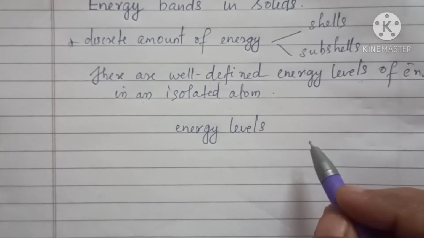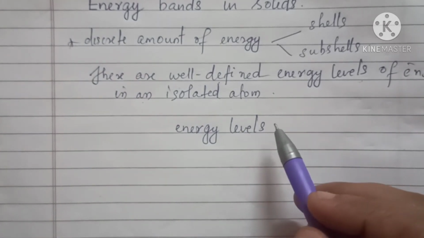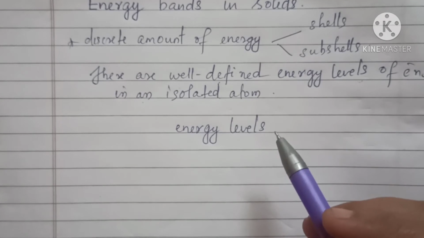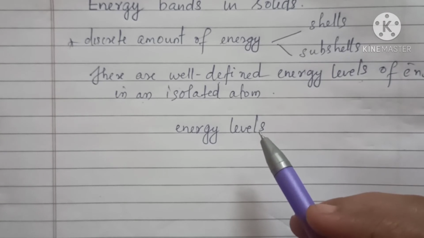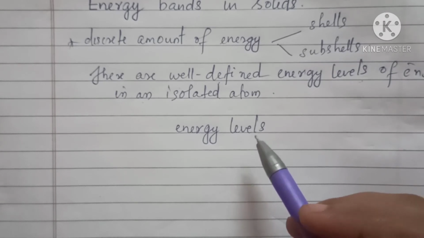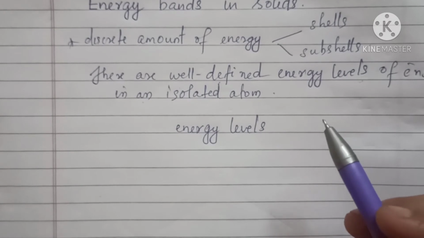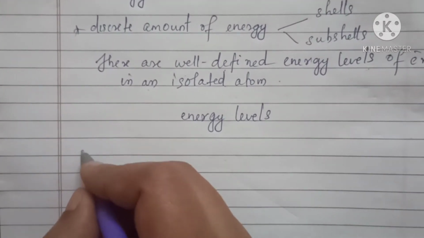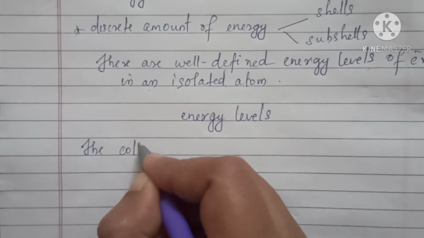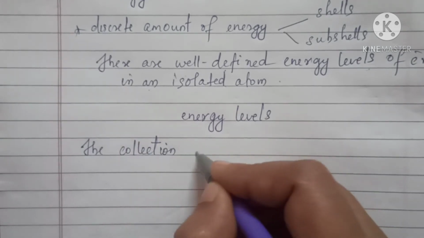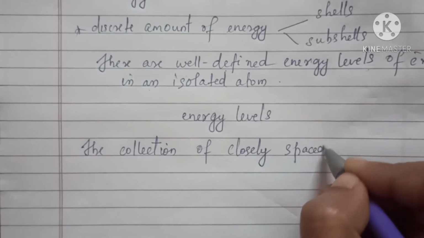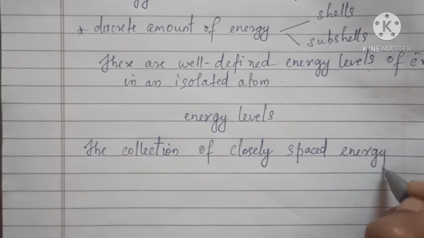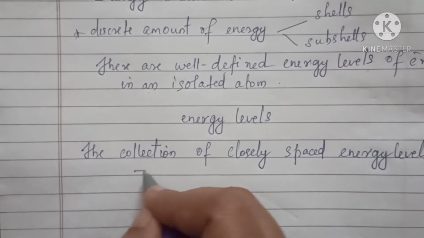Clear? Now in such a case, there will be a large number of energy levels, isn't it? Since one energy level gets split, there will be a collection of energy levels. This collection of closely spaced energy levels is called an energy band. So what is an energy band? The collection of closely spaced energy levels is known as an energy band.